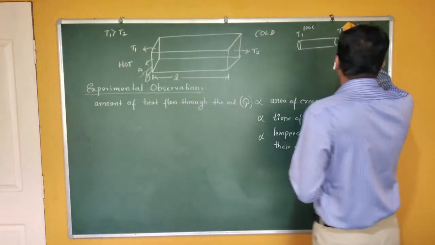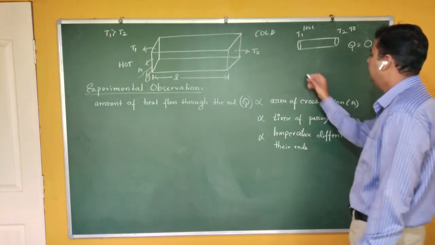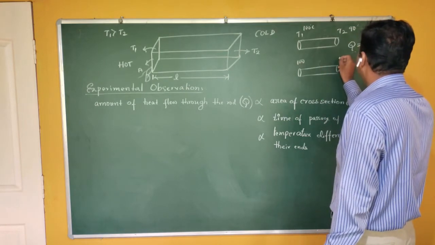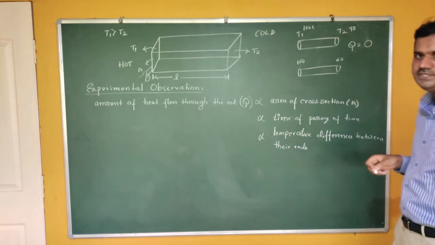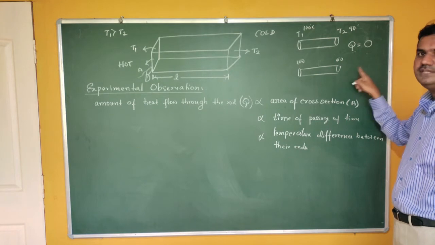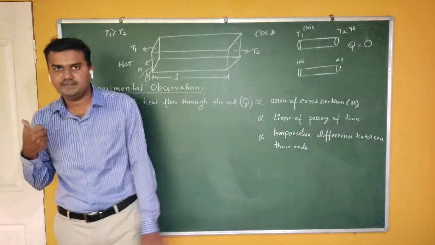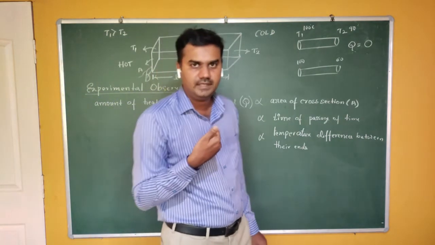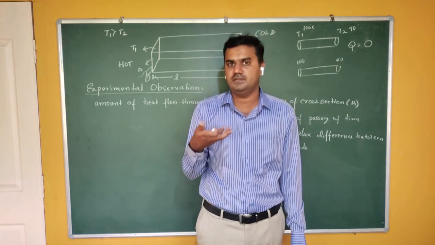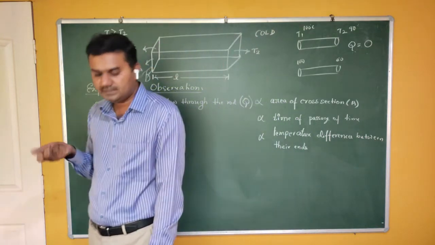If you take the second case, if this is 100 and this one is 90, then definitely heat flows. If this one is 100 and this one is 60, in which case do you observe more heat flow, 100 to 90 or 100 to 60? Definitely the second case. As you can see, in summer season, if you boil water and leave it to cool down, there is only a small fall of temperature. Water doesn't cool very fast. It takes certain time.